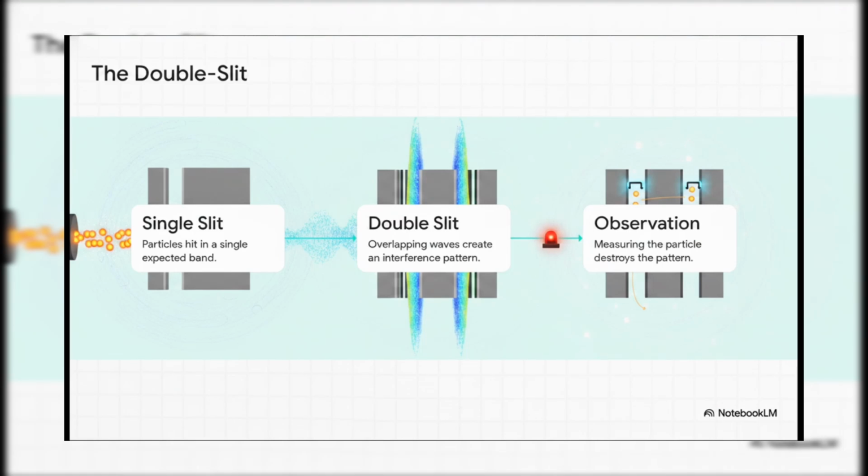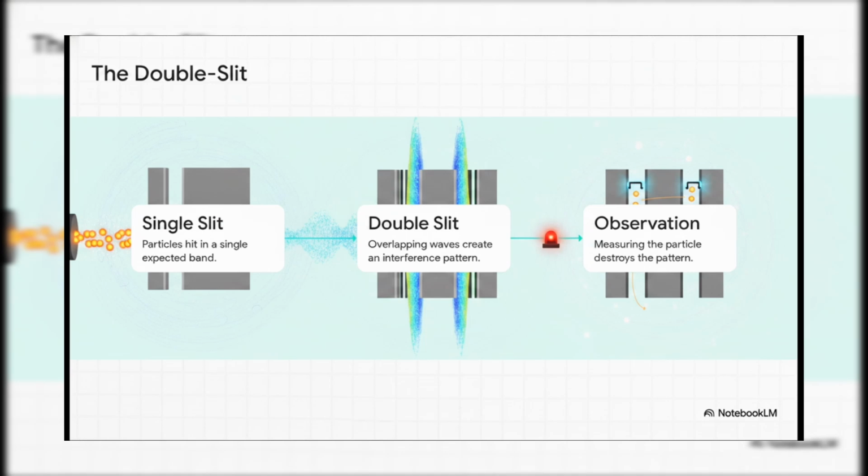In step 1, if you fire particles through a single slit in a barrier, they hit the screen behind it in a single band, exactly like you'd expect solid objects to do. Simple enough? But in step 2, if you add a second slit, those exact same solid particles start creating an interference pattern on the back screen. That is a behavior completely unique to overlapping waves. They are somehow acting like a wave and interfering with themselves. But the most mind-bending piece, the part that still gives physicists headaches, is step 3. The mere act of observing it actually changes the result.